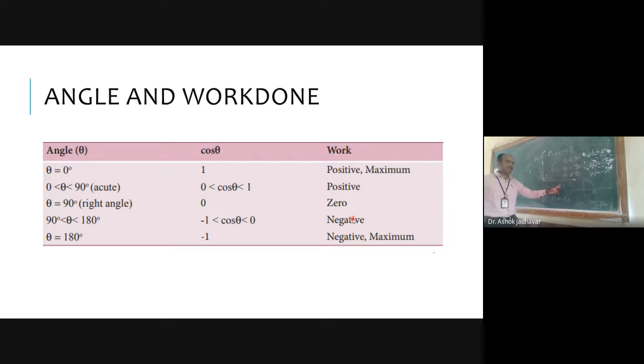So one is a positive maximum and the other is a negative maximum, or we can consider it has a maximum value Fs and a minimum value. What is negative maximum? Minimum value. Right? Did you get it?